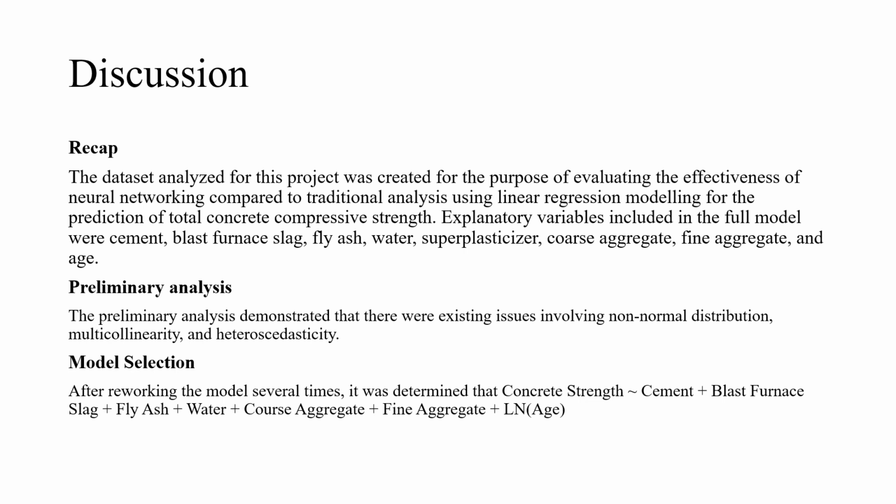The final model we selected included all variables and involved a natural log transformation of the age variable, fixing the issues of non-normal distribution and non-constant variance. Over 80% of the variation in concrete strength was accounted for by our model.